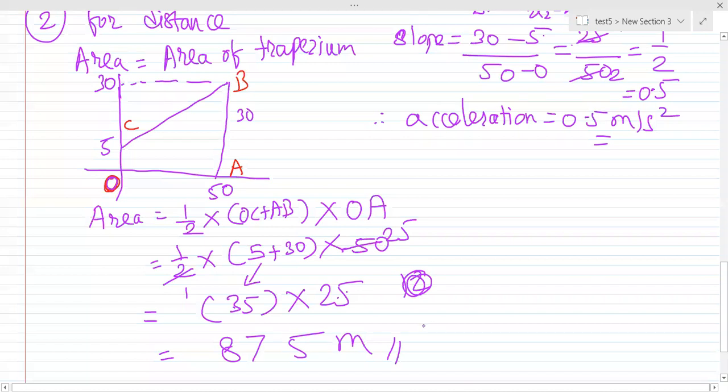Understood? Is everybody getting this answer? It should be 875 meters. This is the distance traveled by that body.